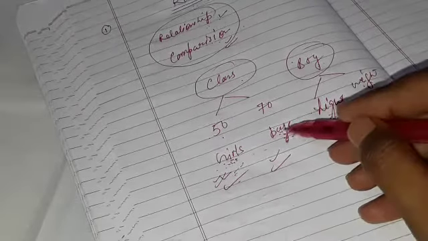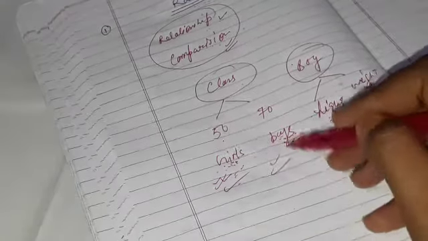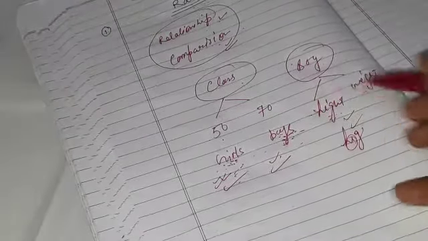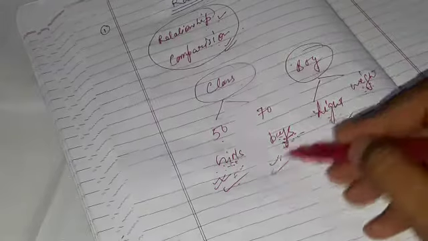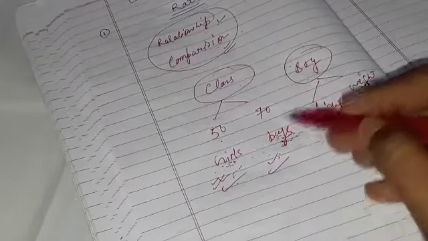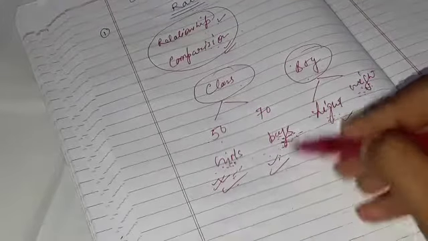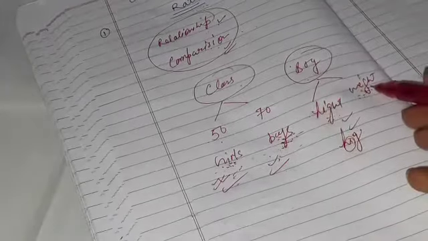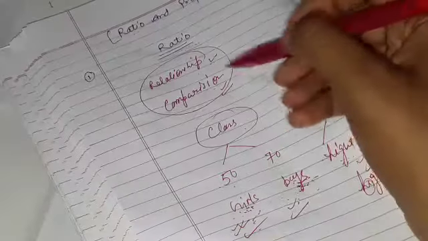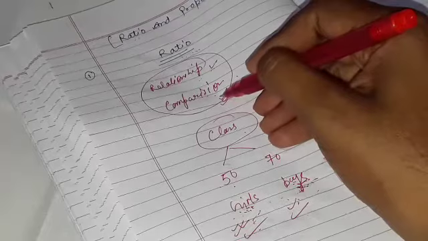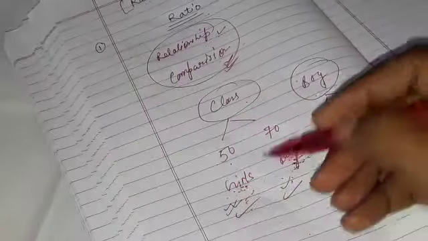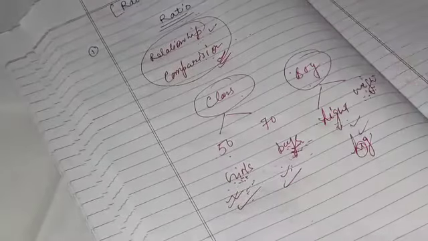If I am talking about the ratio between the students of your class and the weight of this boy, then it does not match at all. It means there is no relationship between these boys and the weight of this boy, so we are not able to find the ratio between them. So it's important class, whenever we are talking about ratio, it's about comparison, or we can say it's about relationship, and that relationship is mandatory for ratio.